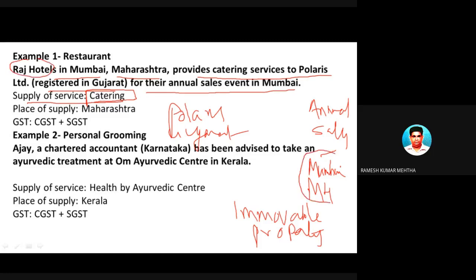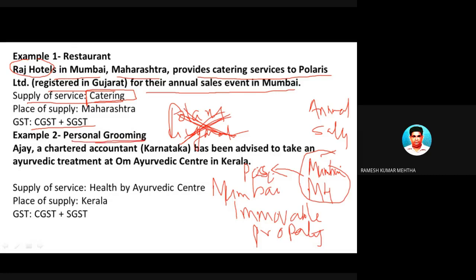Raj Hotels is in Mumbai. So that is the place of service. And who is providing the service? The Mumbai-based provider is providing the service. So it is a case of intrastate supply of services. Who the service recipient is doesn't make a difference here, because in case of any service related to immovable property, we take the place of supply of service as where the immovable property is situated.